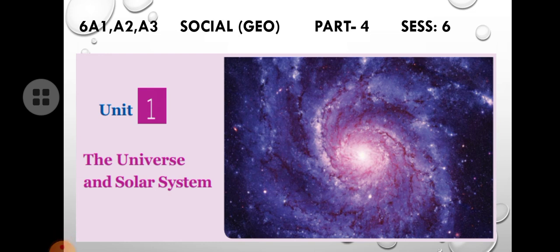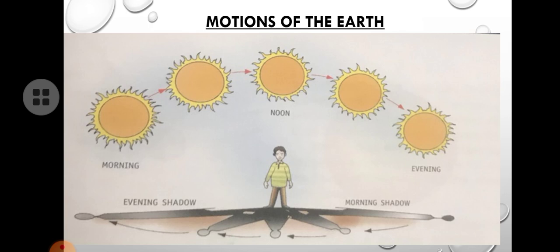Today we are continuing with our Geography Lesson 1, Part 4. And this is the final part of our lesson. So, today we are going to study about motions of our earth. Motions means what? Movements. So how our earth moves and what are the rules it follows while moving. So we are going to study about them clearly.